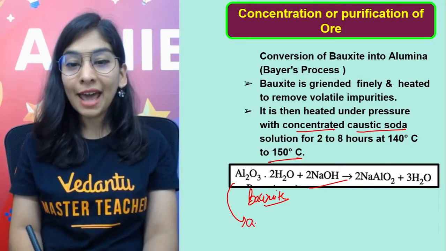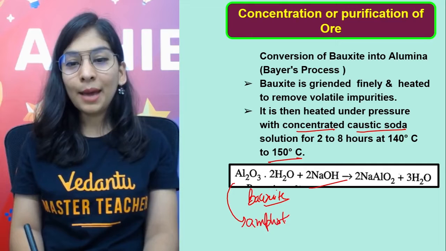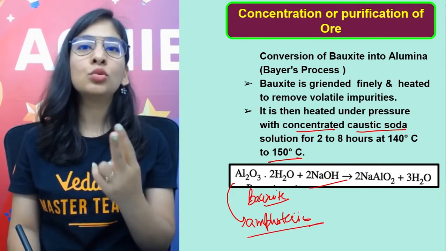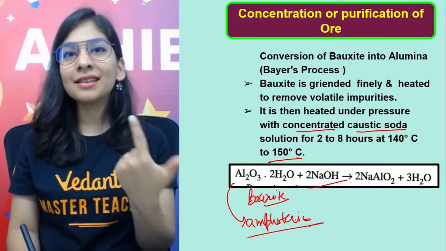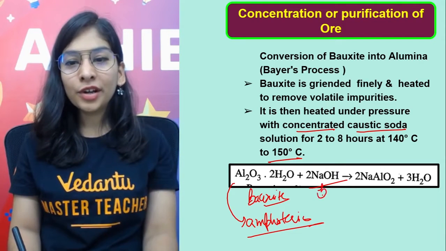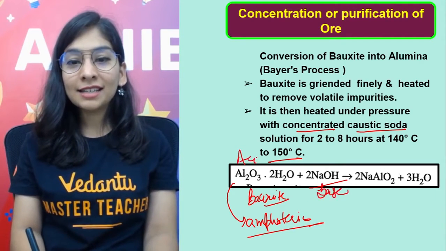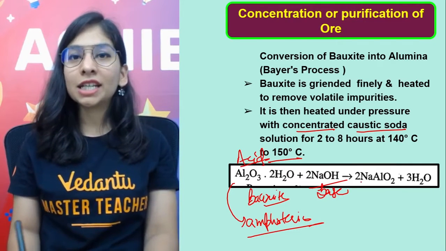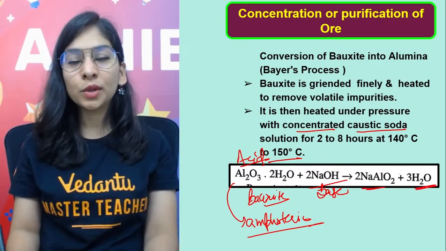This is my amphoteric ore. Amphoteric substance in nature, dual behavior. Ampho means amphi, dual behavior. It can act as acid and base accordingly. If I put it into a base, it can act as an acid and give salt and water. So when they combine, we get a salt called sodium aluminate with water.